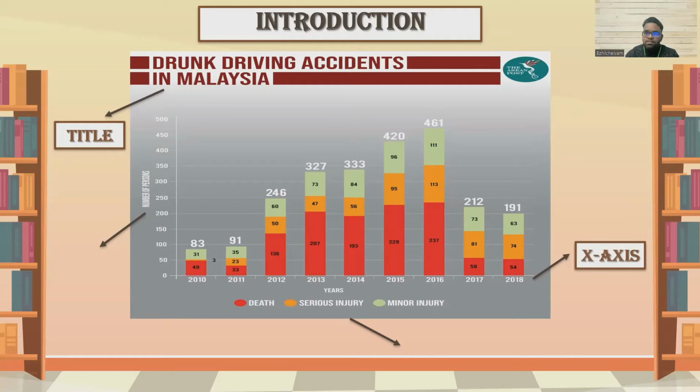The horizontal axis, or known as x-axis of this graph, represents years, which is from 2010 to 2018, while the vertical axis, also known as the y-axis, represents number of persons. In addition, the legend in this graph states that the red color represents death, while the orange color represents serious injury, and the lime green color represents minor injury. The source of this graph is from United Nations Economic and Social Commission for Asia and the Pacific.